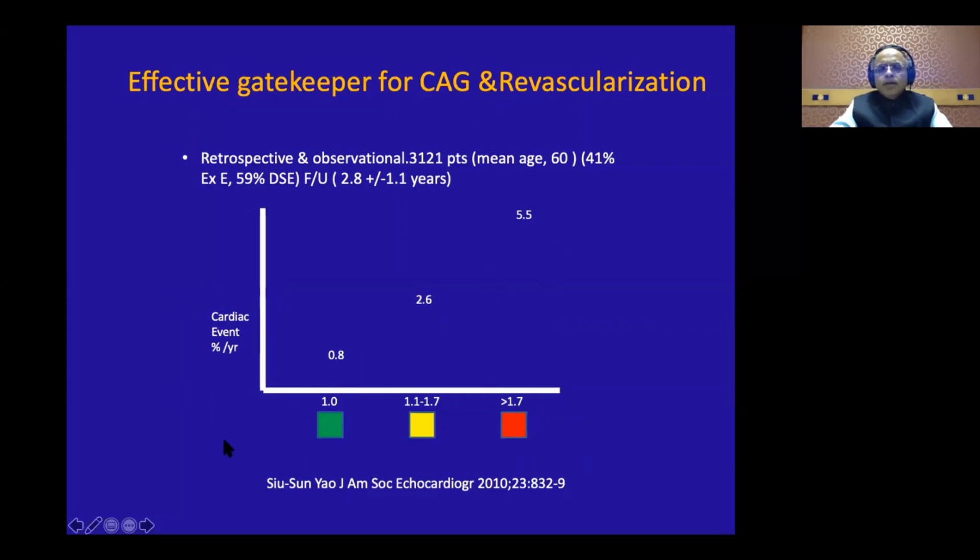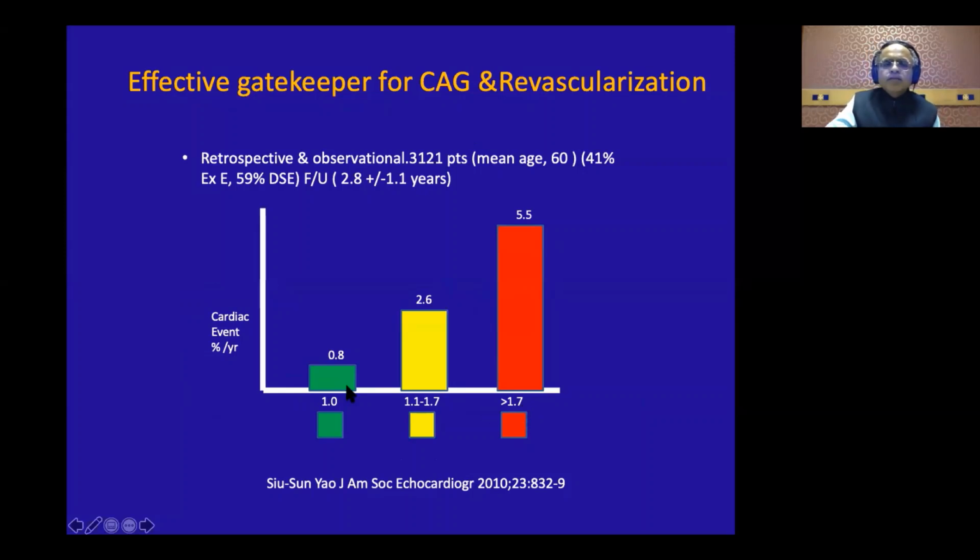Not only that, if you want to see the benefit of revascularization, then the patients who have a wall motion score index of 1 versus 1.1 to 1.7 versus more than 1.7, the cardiac event rates go on increasing. So those who are having a wall motion score index above 1.7, their cardiac event rates go above 0.5. So this can be an effective gatekeeper to go for coronary angio.